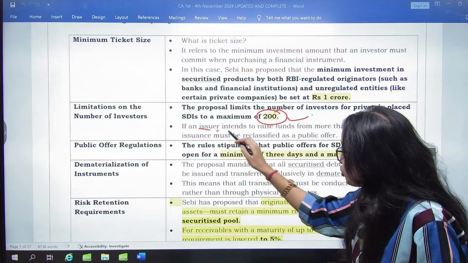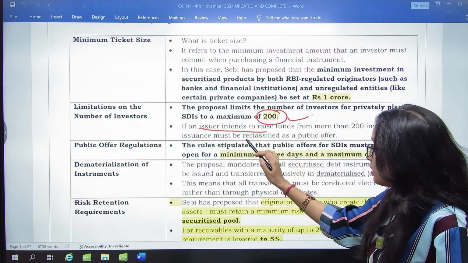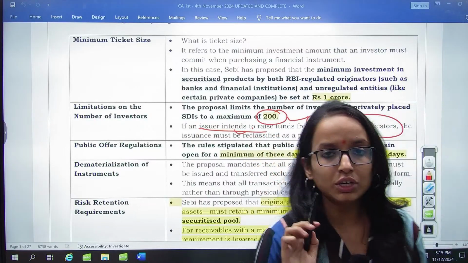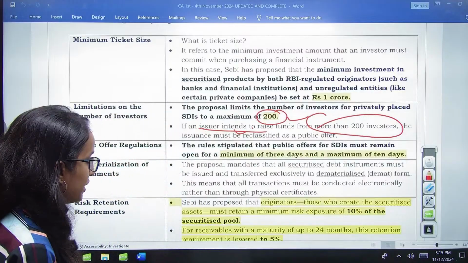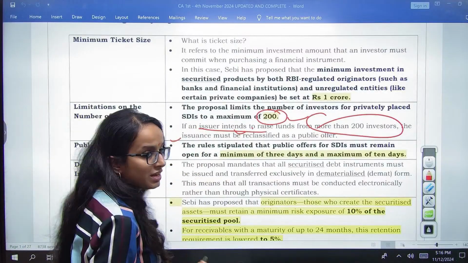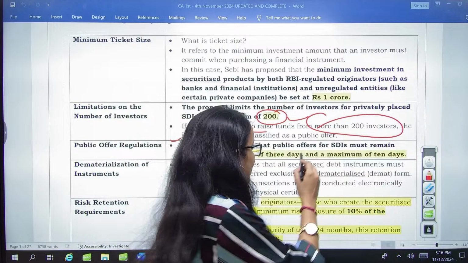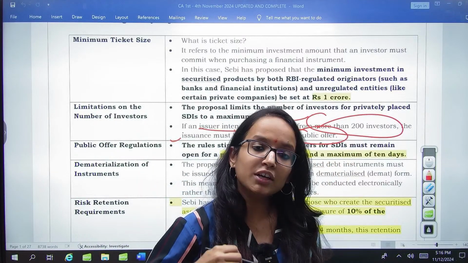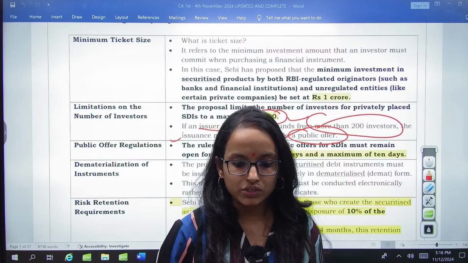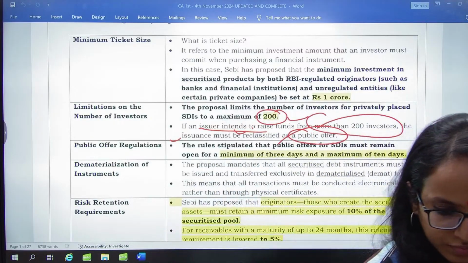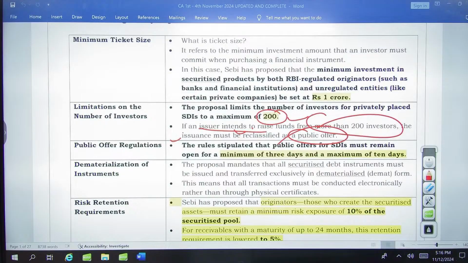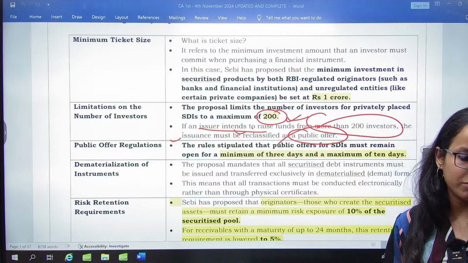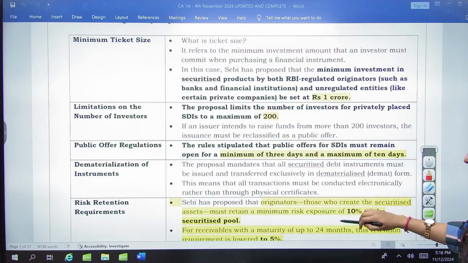So if an issuer intends to raise funds from more than 200 investors, then the issuance must be reclassified as a public offer. And you all know that when it is a public offer, it comes under more stricter regulation or scrutiny. So remember, limitation on number of investors at 200. I hope this is again clear.